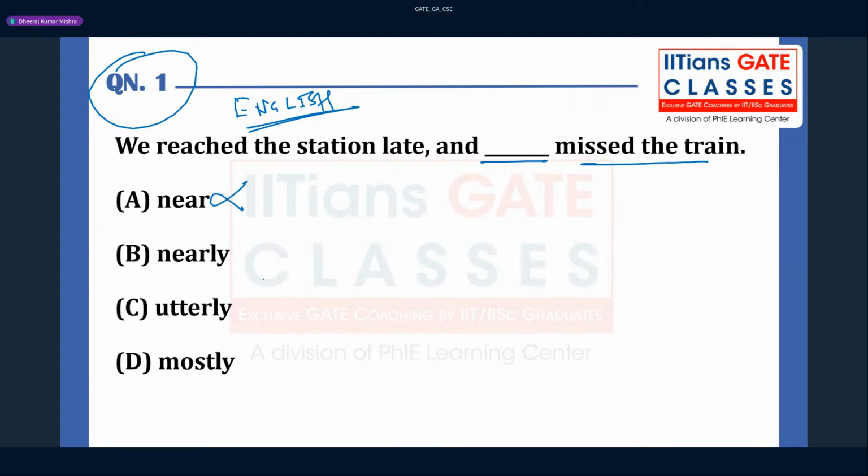So near can be wrong. The near is wrong. Nearly can be correct here. Nearly miss the train is the correct answer for this question. Utterly is also not correct. Mostly is also not correct, right? So if you plug this word here, we reached the station late and nearly missed the train.